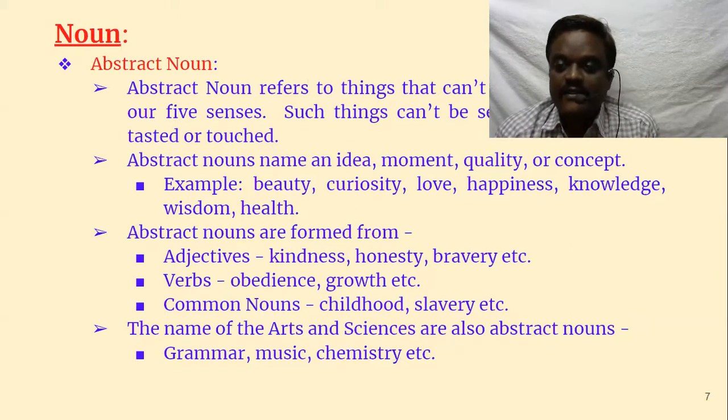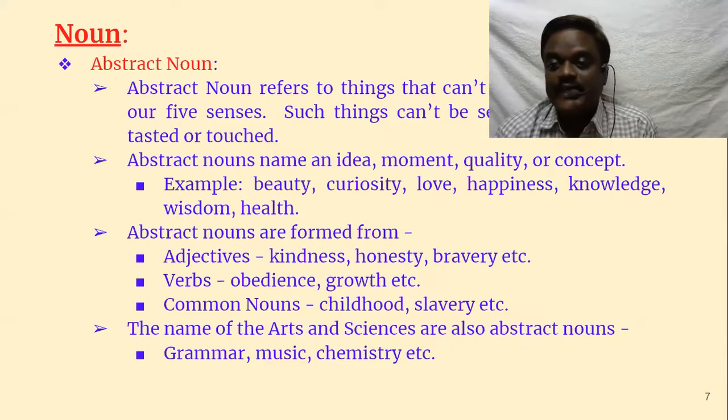But still, they exist in the world. They exist in our mind, and they have their own names. So they are called nouns. They are nouns, and such nouns are called abstract nouns. Abstract nouns name an idea. It can be an idea, can be a moment, it can be a quality, or it can be a concept.